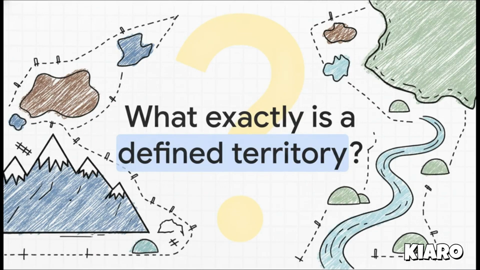You might hear that land requirement and ask, as curious students often do, what exactly is a geographically defined territory? I mean, is it just having some mountains and rivers? Well, not exactly. A defined territory isn't just about physical geography, it's about boundaries. And those boundaries are essentially invisible lines agreed upon by neighboring states that officially separate them from one another.